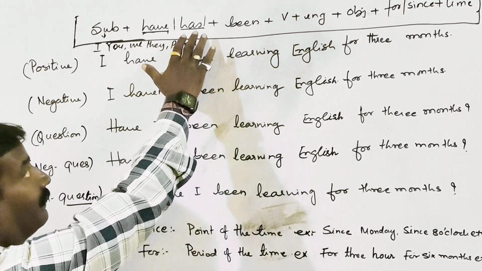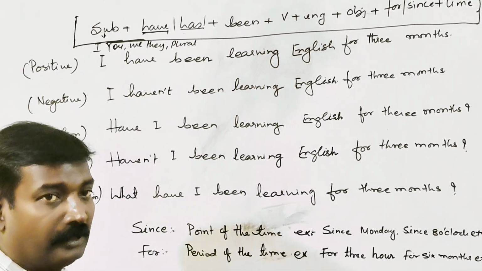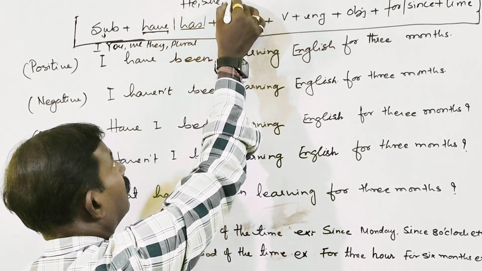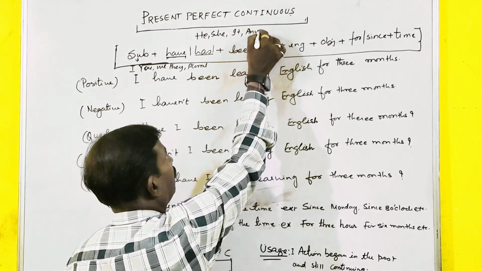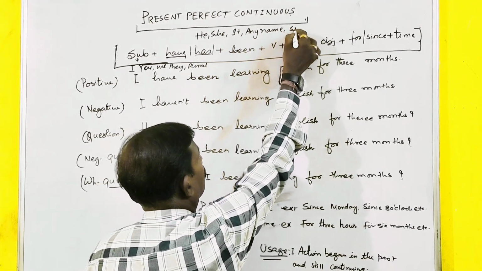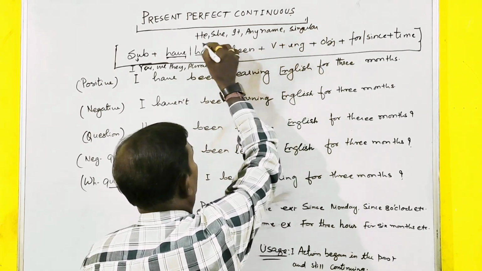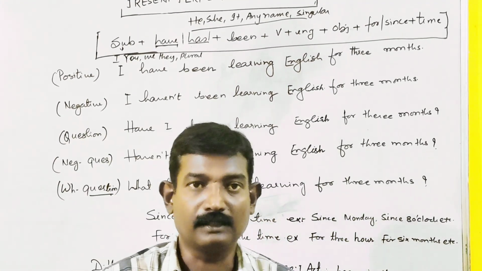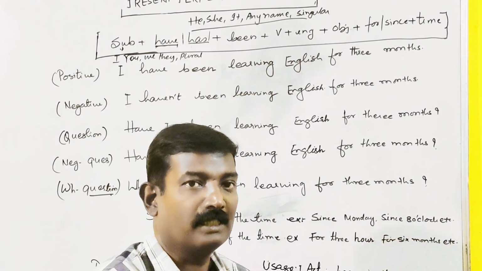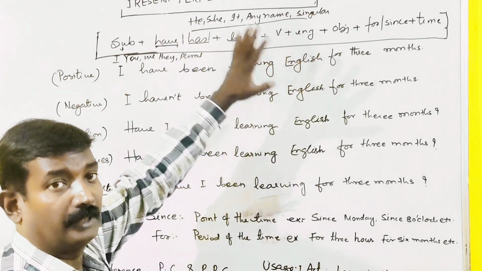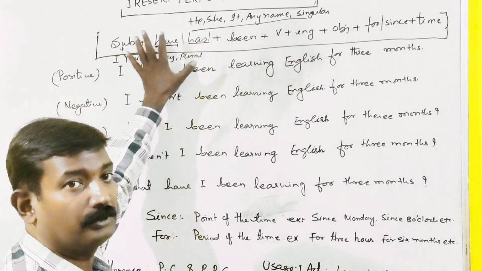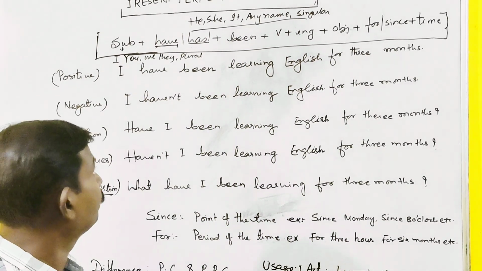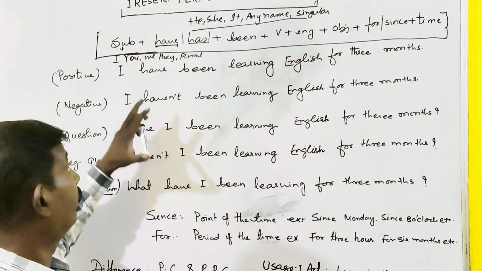Whereas for using has, you can take he, she, it, any name, or any singular. I have already mentioned this in my previous video on present perfect tense, where to use have and where to use has. But once again, this is a revision. So you can remember these pronouns for has and these pronouns for have.